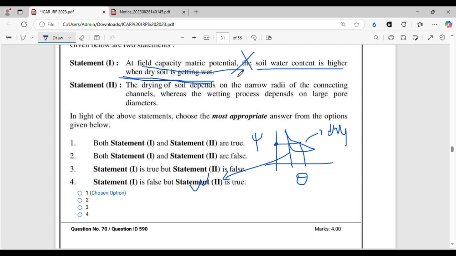All right. And then statement 2 is the drying of soil depends on the narrow radius of the connecting channels, whereas the wetting process depends on large pore diameters.